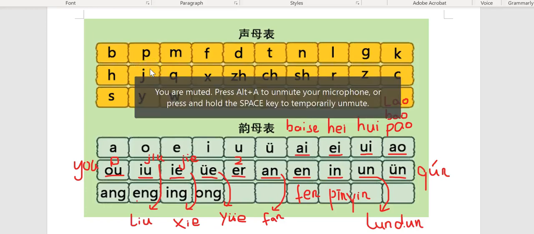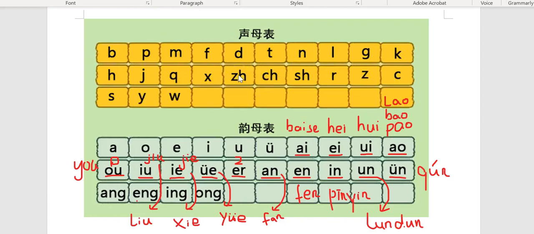Okay, so now we're going to get into the initial sounds, which are also called the consonants. Most of the consonants in Chinese have similar pronunciations to English, but some are very special. So let's have a look at the sound of the consonants.